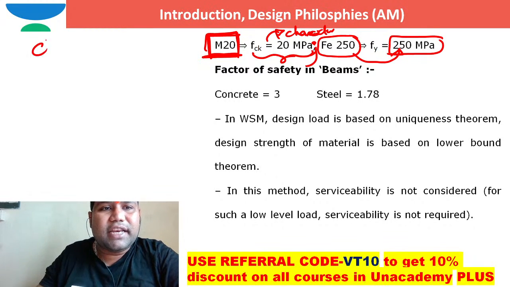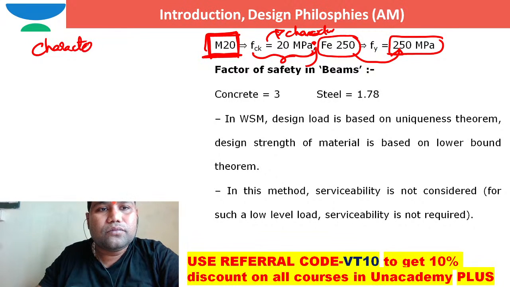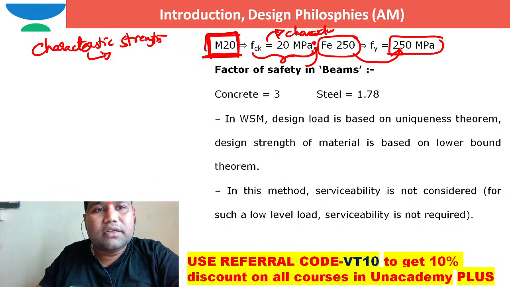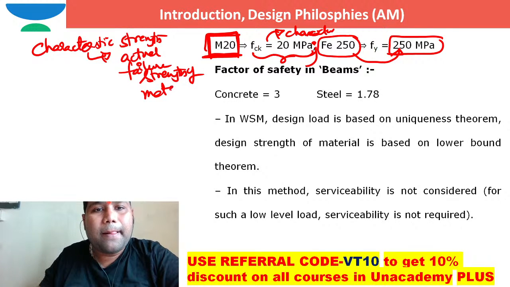So characteristic strength, in layman language, we can call it the actual failure strength of material in lab testing.